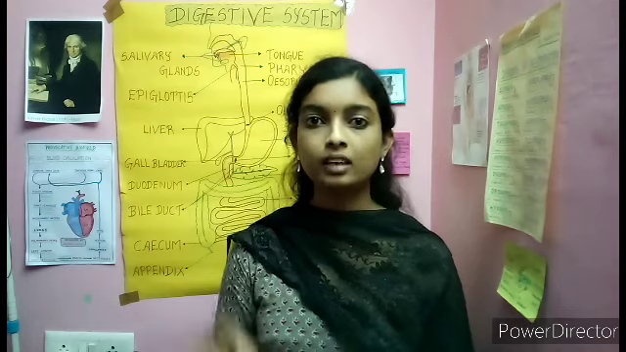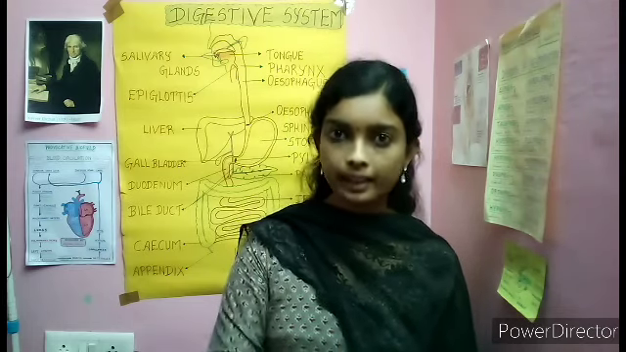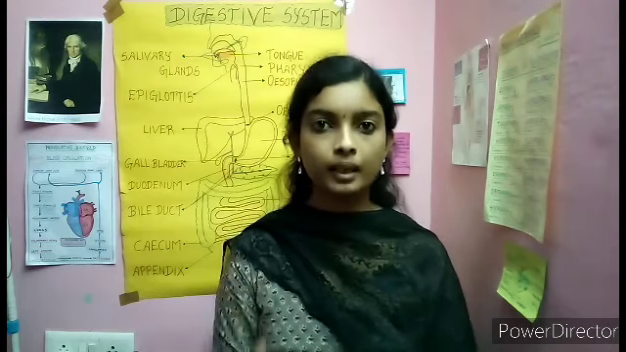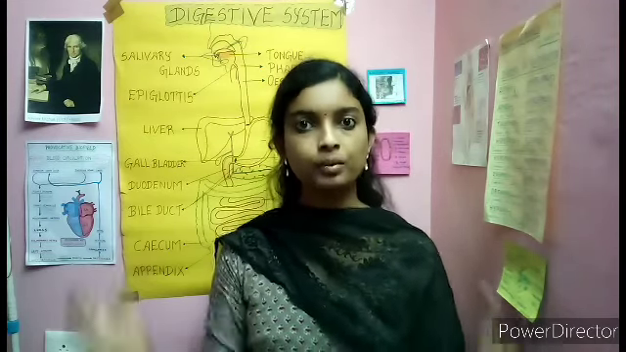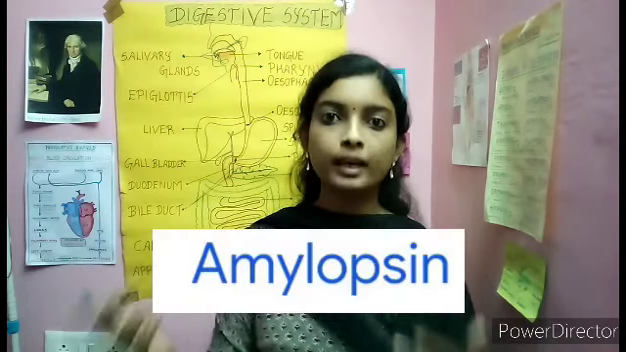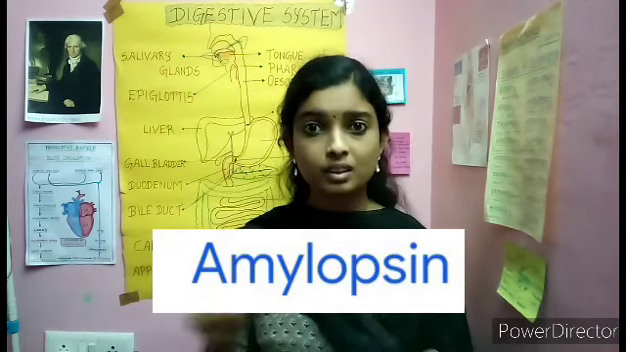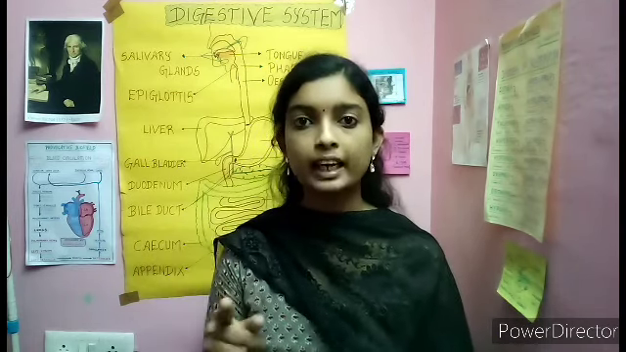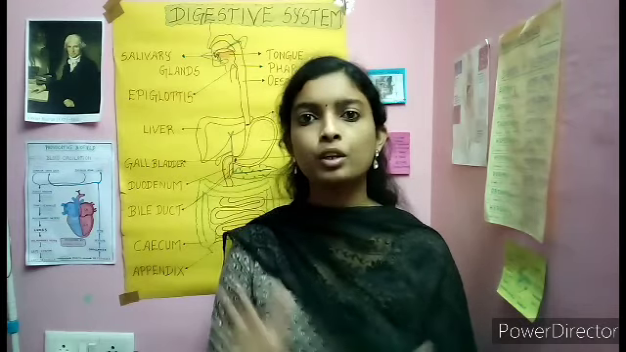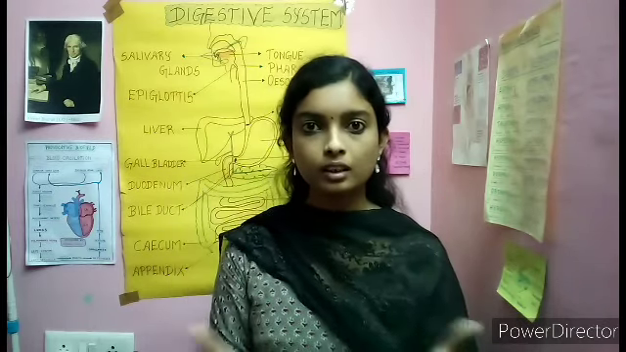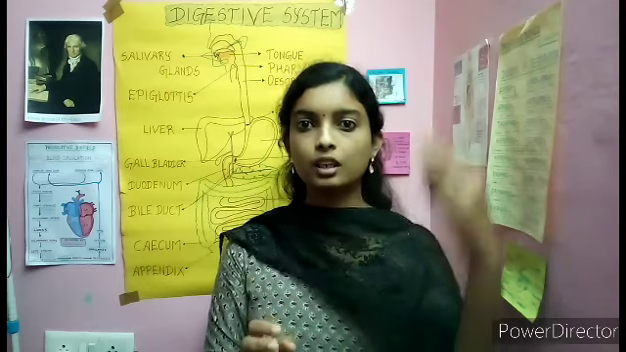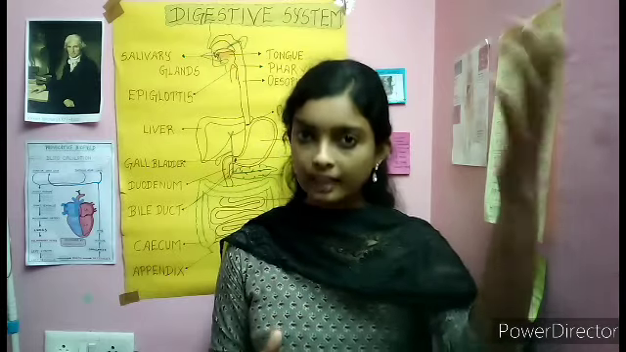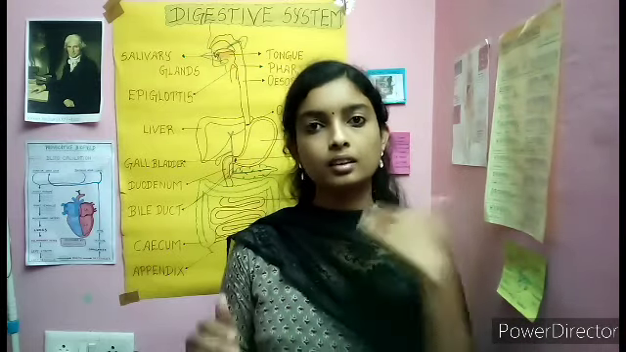In the small intestine, there are three juices: bile juice, pancreatic juice and intestinal juice. Here, pancreatic juice contains amylase, pancreatic amylase, also known as amylopsin. So 70% of the carbohydrate digestion occurs in the intestine with the help of pancreatic amylase. 30% occurs in the mouth with salivary amylase, and 70% in the intestine with pancreatic amylase.